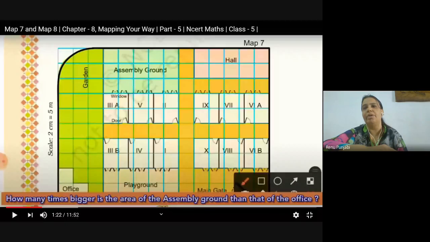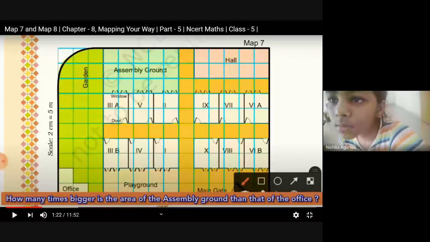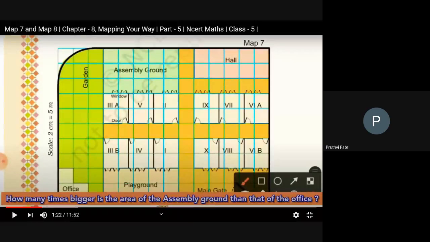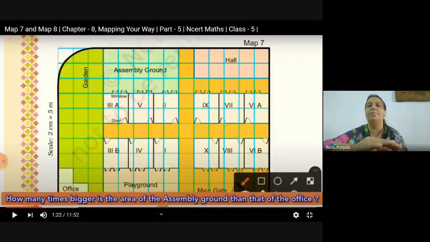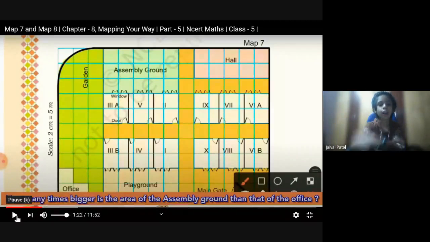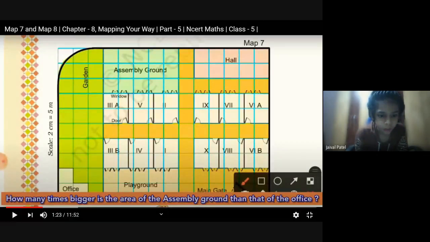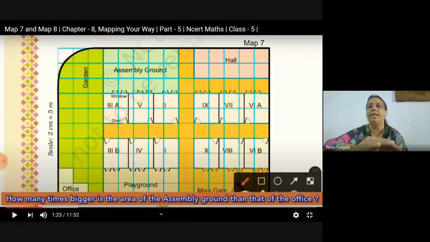Say Devanshi is bigger than Aryan, right? For example, Devanshi's age is 12 years and Aryan's age is 10 years. So Devanshi is how many years bigger than Aryan? 2 years. This way we have to find out, right? Now I mute myself. First, we can write in the textbook. Don't write anything right now, you just have to understand. I will send this video in the classroom.